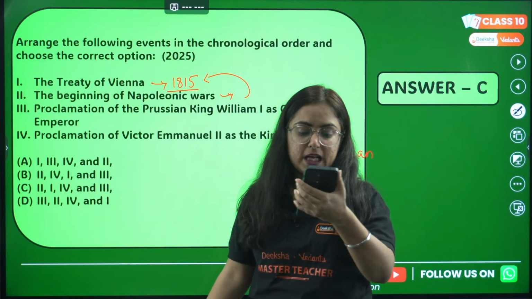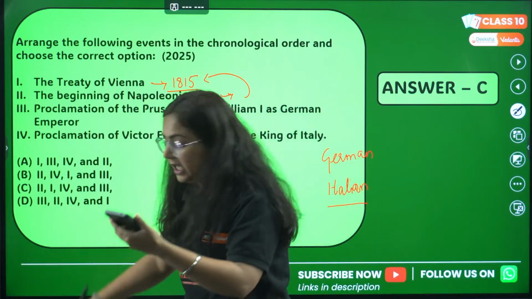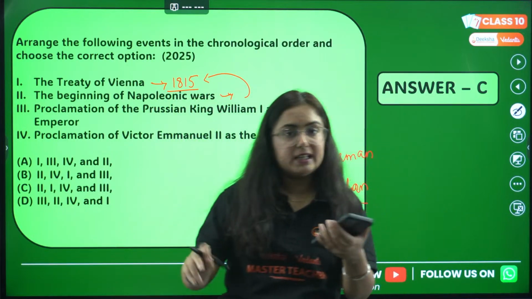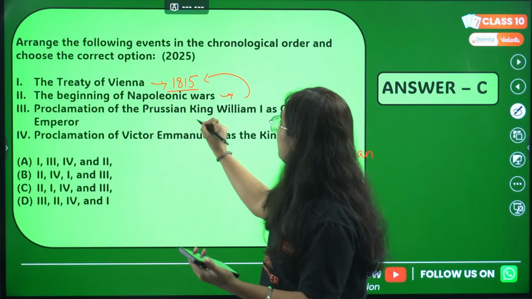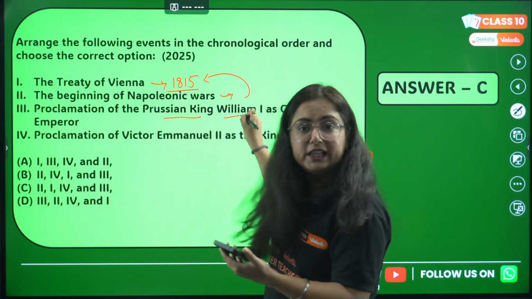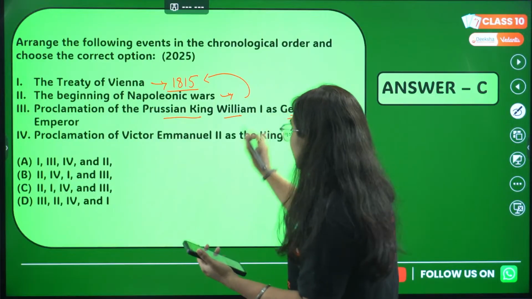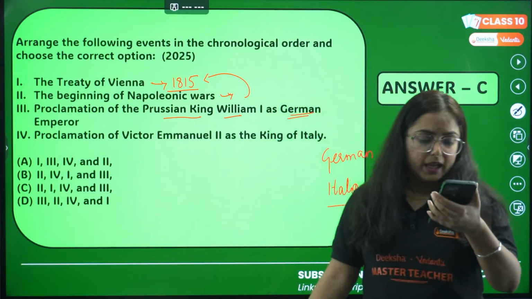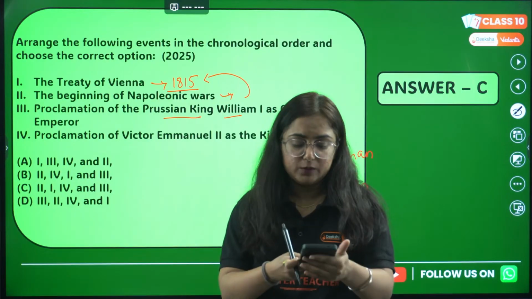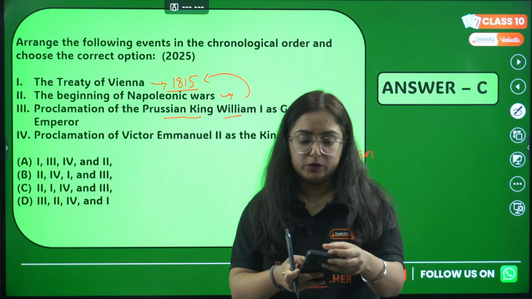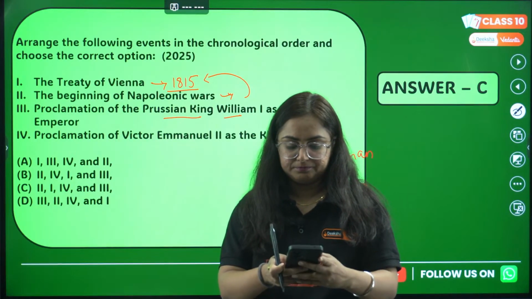Fast. Rifat is answering it as D. Rifat, answer D is not correct. C is correct. Why? Let me tell you. If we talk about the proclamation of Prussian King William I as the German emperor, now see, can anyone in the live chat tell me when Germany was unified and when Italy was unified? I want it from you.